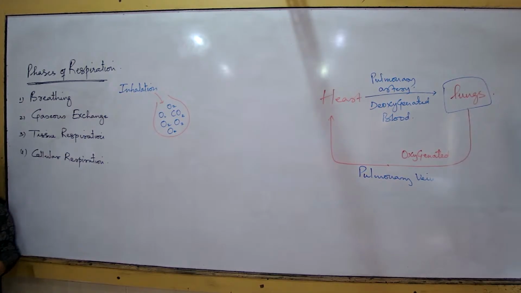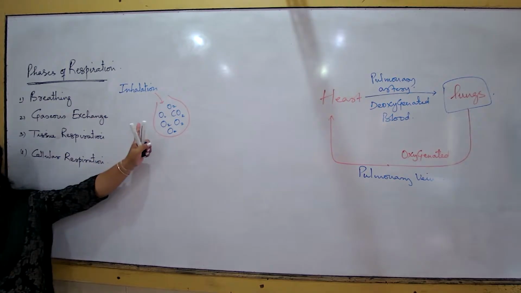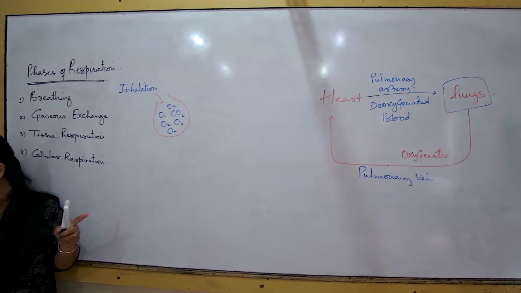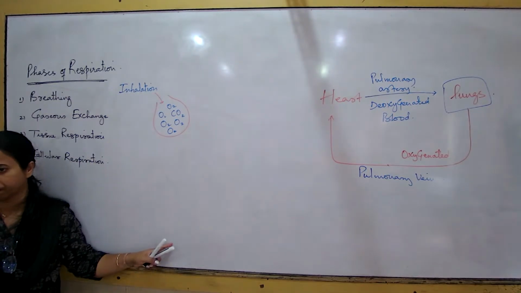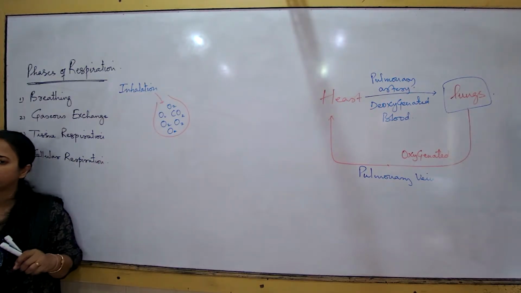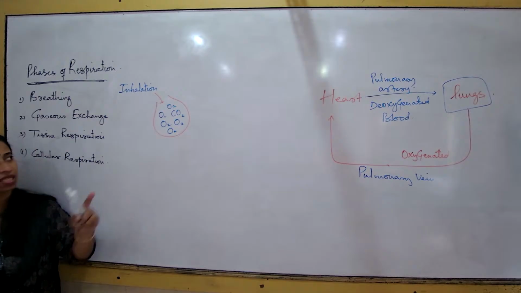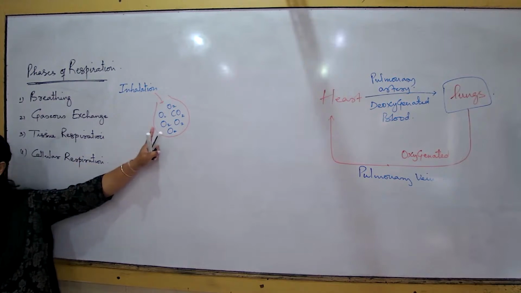After inhalation, I gave you an introduction and explained a little bit about that at the start also. Now that I talk about inhalation, I'm not talking about other compounds here. I have not written any nitrogenous compounds, carbon compounds, anything here. Why did I not write them? Because these are not compounds which will enter the body. We are only to talk about oxygen and carbon dioxide, because these are the respiratory gases. The body will take in, and the body will release. So right now, as we start understanding this process, we don't talk about any gases apart from oxygen and carbon dioxide.